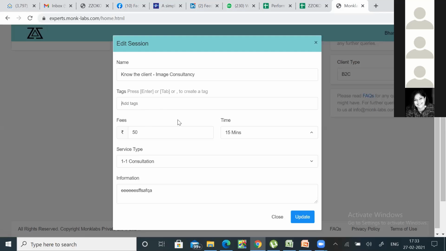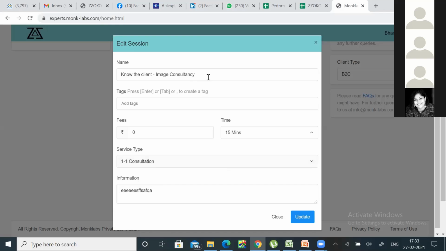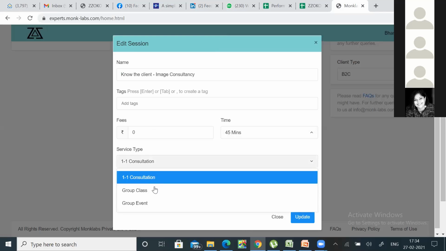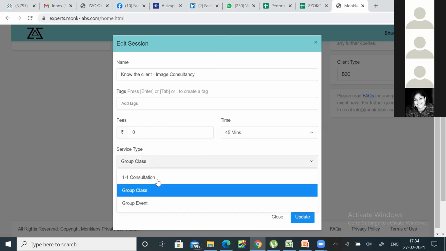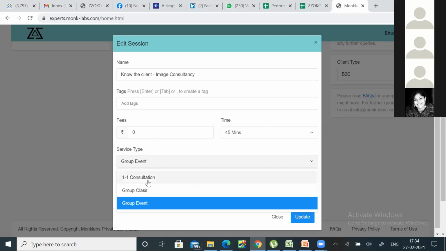If the client gets to know you better, or you know the client better, you can just put a 0 there. I just hope it allows you to put that. And yeah, it's a 1:1 consultation. Or if you want to do a group class of some sort, and that is 45 minutes, you put the amount and you say it's a group class. Or if it's a group event, assume you want to do it for students and you're saying 100 people can be there, etc. So these are 3 types of services at present.